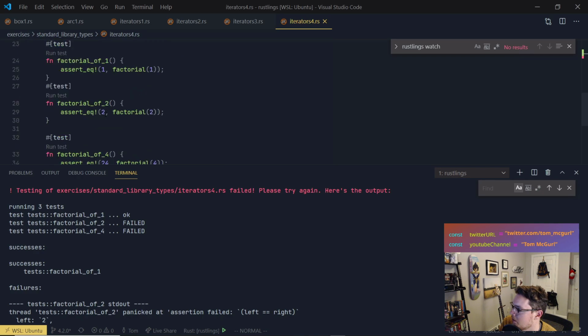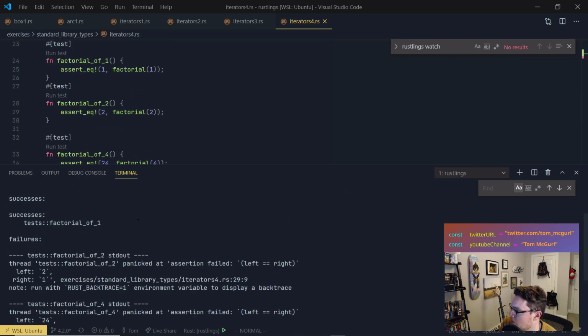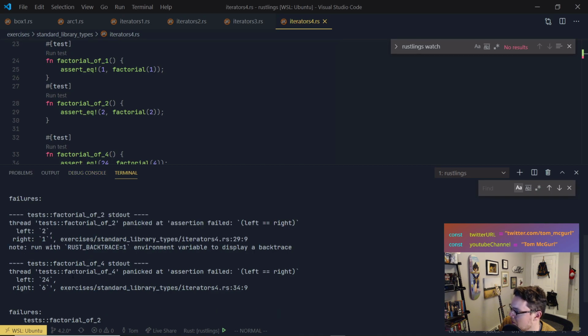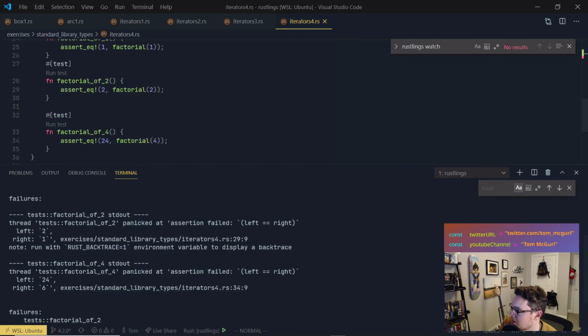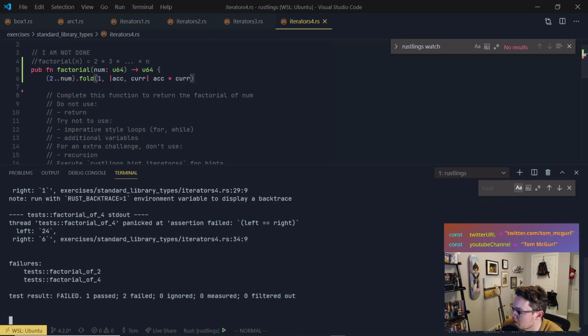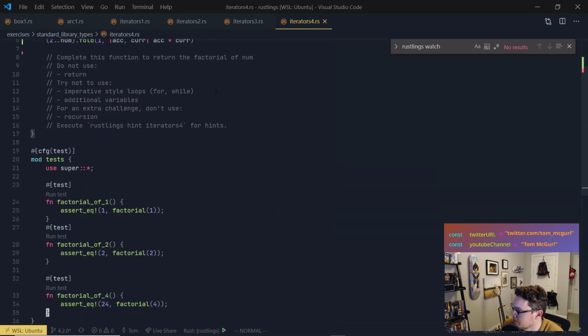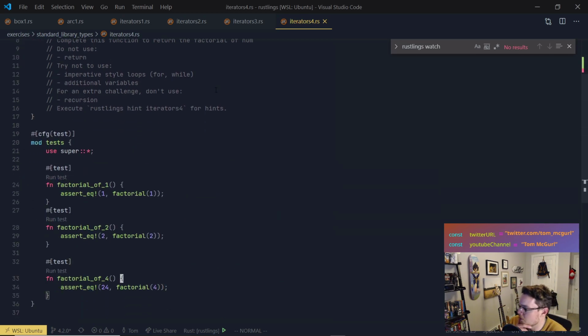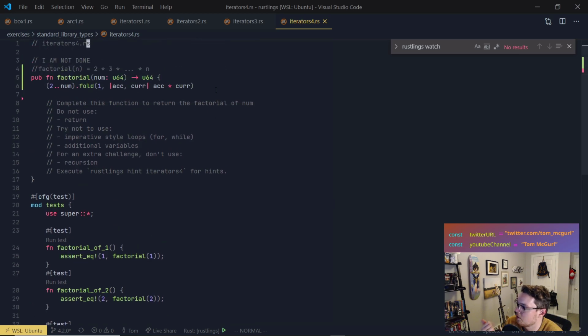Let's see, why is this one not working? What did we get for these assertions? So the left expected 2, but the right was 1. Left expected 24, but the right was 6. Why is that the case? Is my fold wrong? Clearly. Okay, so what did it pass here? It passed factorial of 4. So it passed 4, so we got a range from 2, 3, 4. And it just added them? What did it do here?